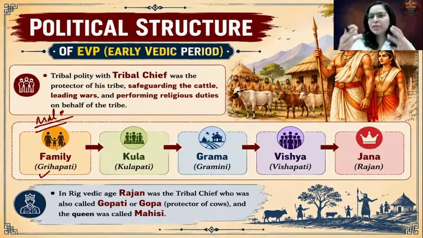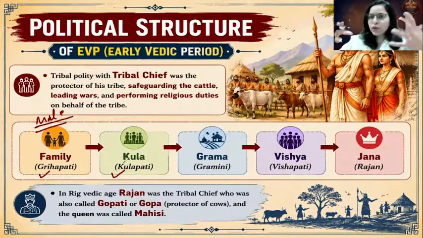Now, a group of families together formed a Kula. For example, there are 5, 6 families. Together they formed one Kul. We say now, this is our Kul. So like that, a group of families together formed a Kul. Within that Kul, whomsoever was the senior most male member was considered the head of that Kul, and he was called Kulapati.